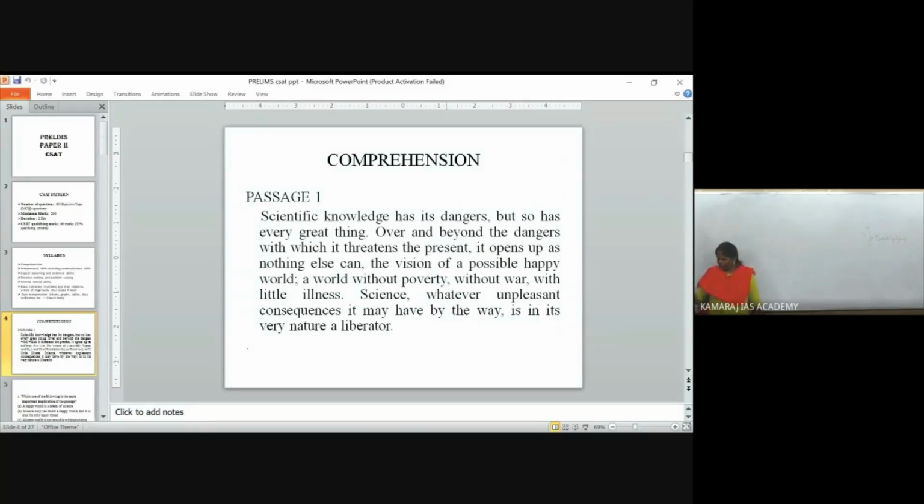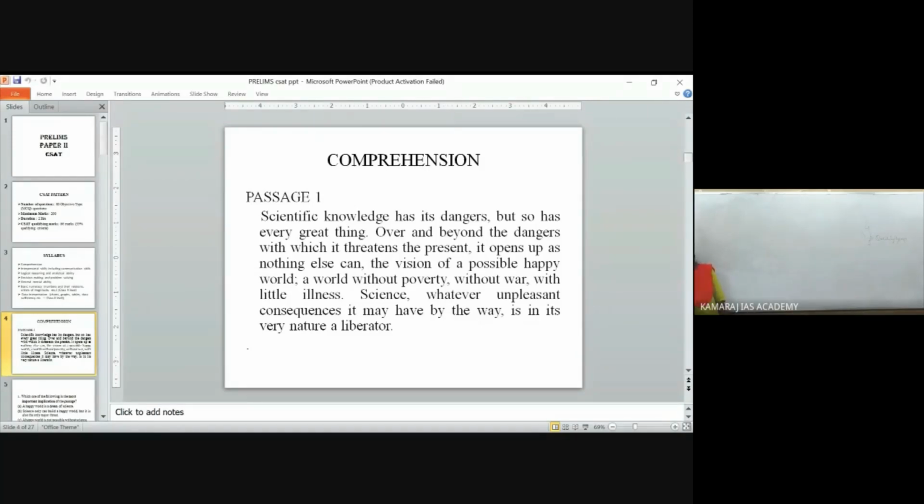What do you understand from this passage? Scientific knowledge has a positive part and a negative part. When you weigh it, the positives are more, right? Over and beyond the dangers, it threatens the present. Yes, scientifically you have a negative part in its role, so it is threatening the present.